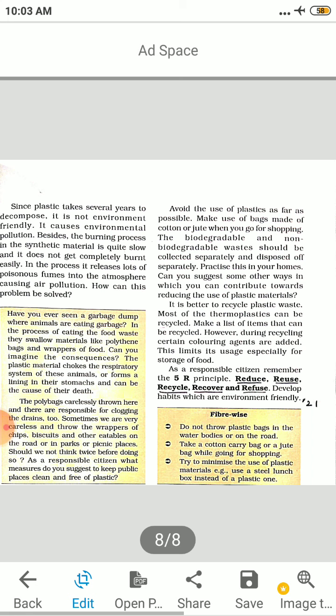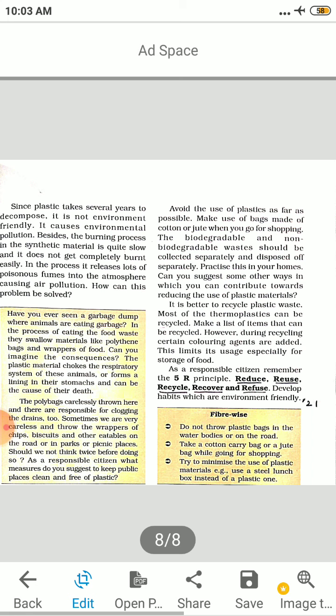How can this problem be solved? Avoid the use of plastic as far as possible. That's why in between many times the government makes laws not to use plastic in the market. Paper bags are given. Make use of bags made of cotton or jute. Biodegradable, non-biodegradable waste should be collected separately, disposed of separately. Disposed means thrown separately. Practice this in your home. Can you suggest some other ways in which you can contribute towards reducing the use of plastic?